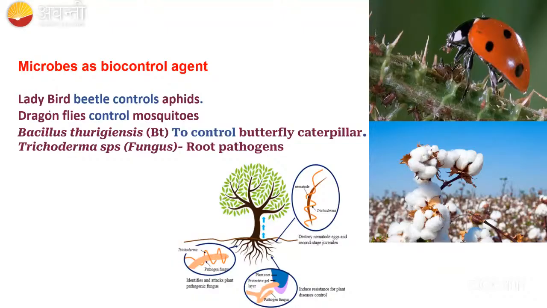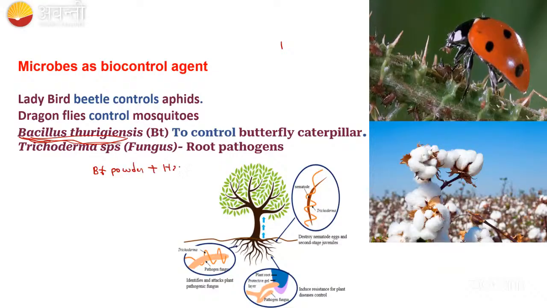So what I told you now, kindly see here. If you did not understand how Bacillus thuringiensis is acting, kindly see here what I told you. See here what is happening. The Bacillus thuringiensis powder will be there.